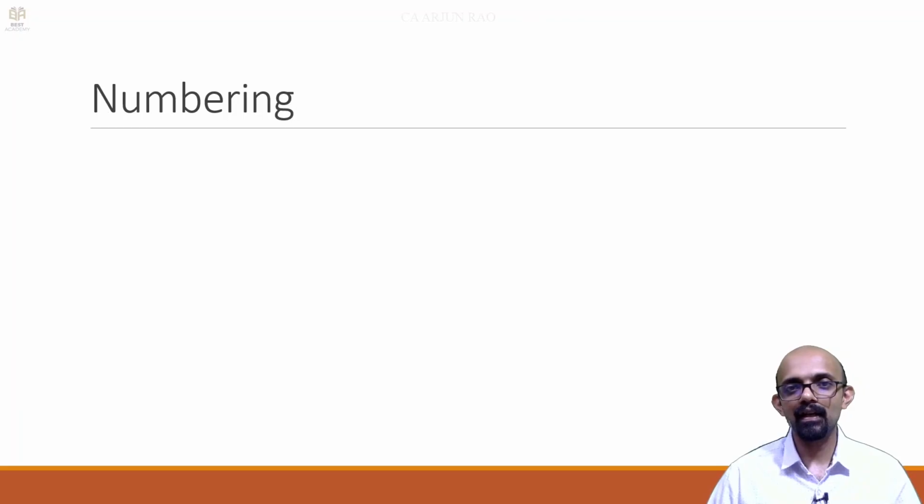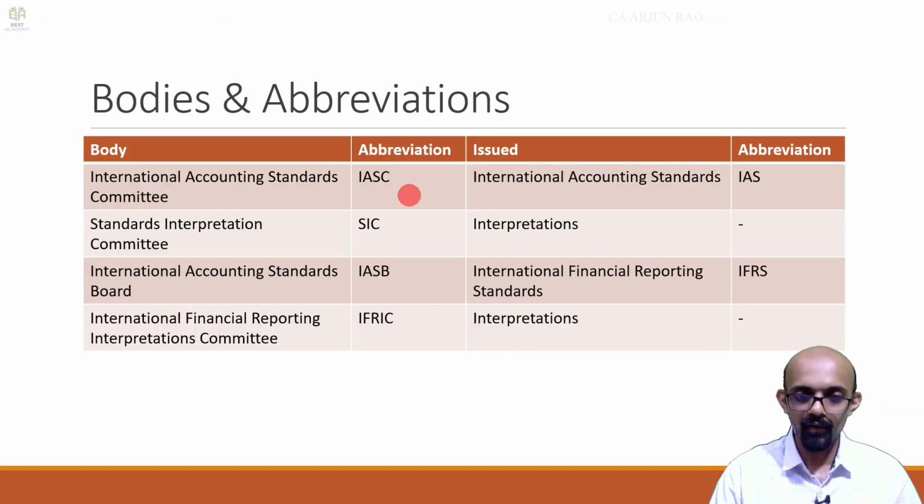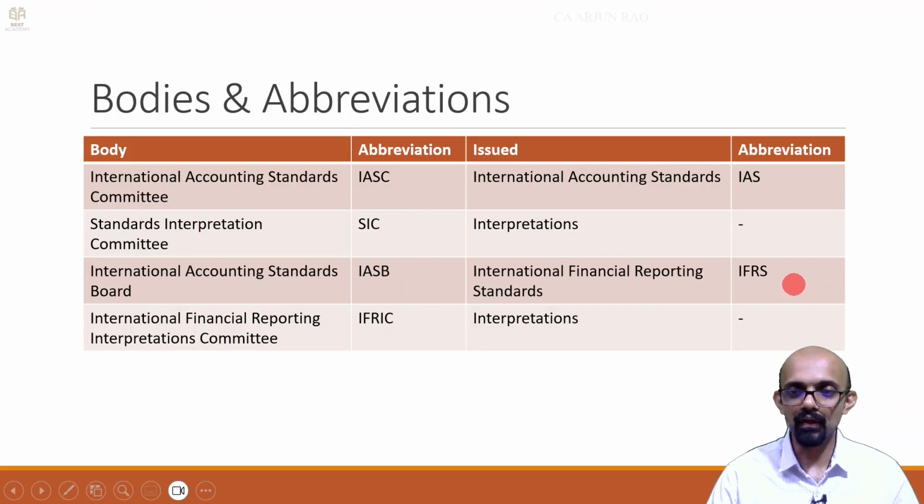So some Ind AS are numbered with a 3-digit number, 101, 102. Some have either a single digit or 2 digits. So there is a reason why they have been numbered that way. Earlier we discussed that previously International Accounting Standards or IAS were issued. After IASC became IASB, whatever reporting standards were issued were called IFRS, right?